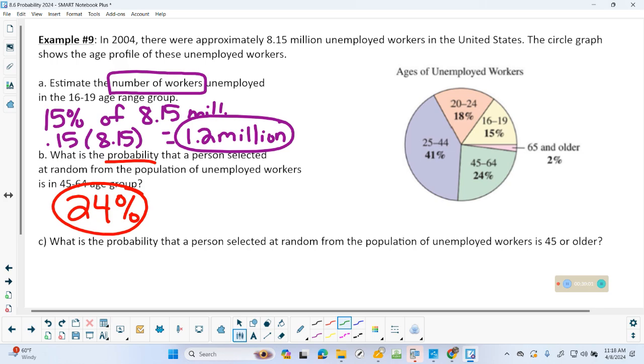What's your percent? 26, 45 or older, so it's these two combined, 26. Now, if you wanted to give those as fractions, it'd be 26 over 100, and you could simplify. But I don't care. Gave percents, make it easy.